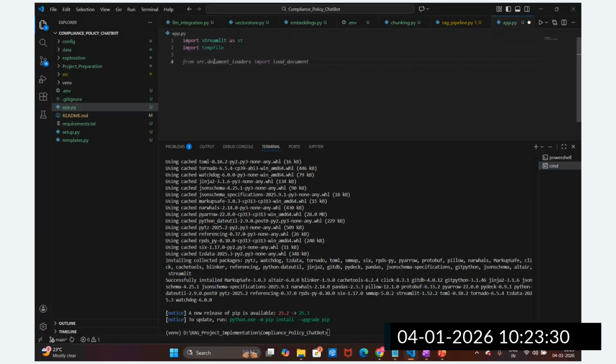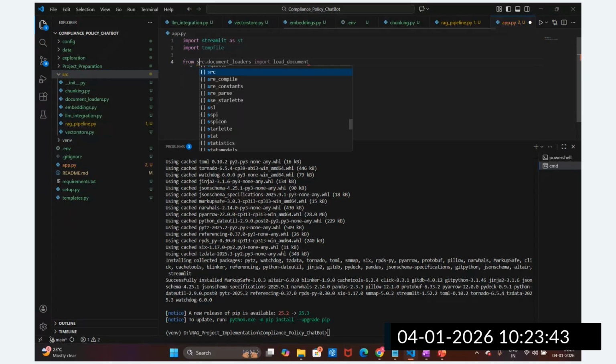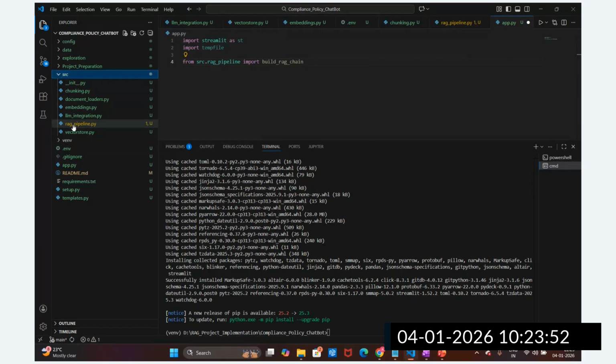So now you can see, guys, we have to utilize this backend in this application. What in the backend are we going to utilize? This RAG pipeline, from src.rag_pipeline. We are going to utilize the build_rag_chain function, so only this function will be required.